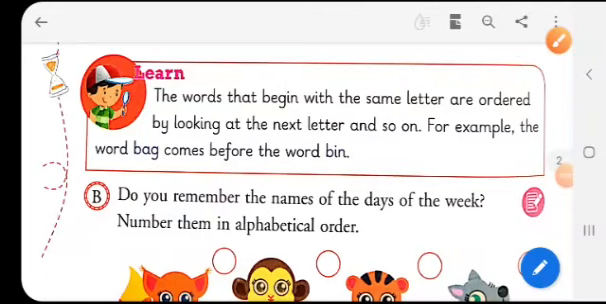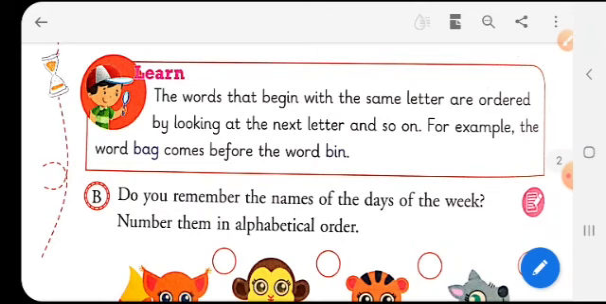Welcome back, children. In our previous class we have learnt how to arrange words according to their alphabetical order. Now, if words are given and every word starts with the same alphabet, then how will we arrange them according to their alphabetical order? We will learn this in this session.